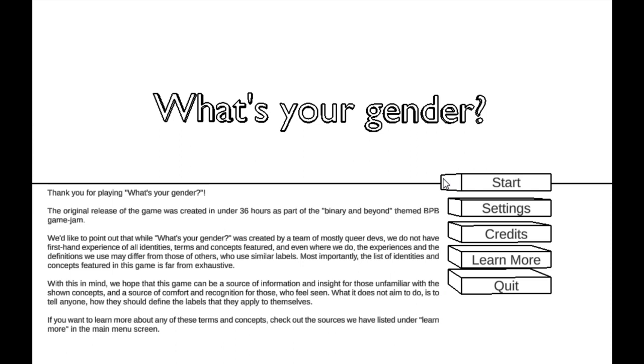What it does not aim to do is to tell anyone how they should define the labels and that they apply themselves. If you want to learn more about any of these terms and concepts, check out the sources we have listed under Learn More in the main menu screen.